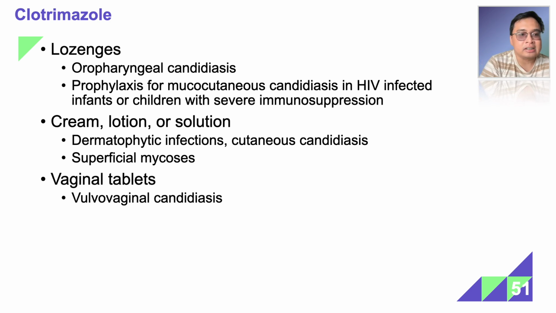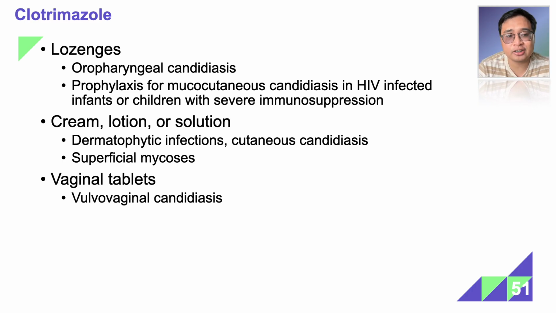The lozenge is useful for oropharyngeal candidiasis, as well as a prophylaxis for mucocutaneous candidiasis in the immunosuppressed, including those with HIV, specifically infants or children who have HIV. Okay. It's also available as a cream, lotion, or solution. It's for skin infections such as dermatophytic infections, cutaneous candidiasis, as well as superficial mycosis.